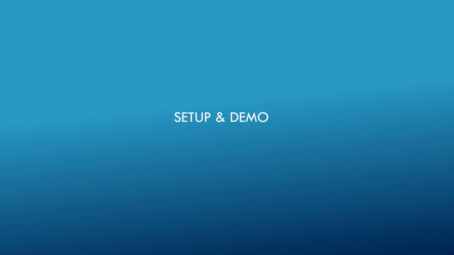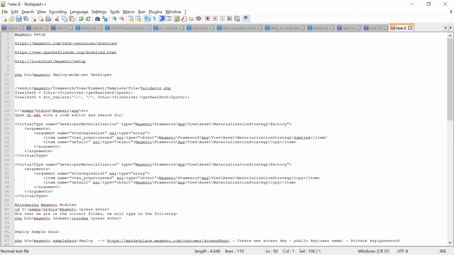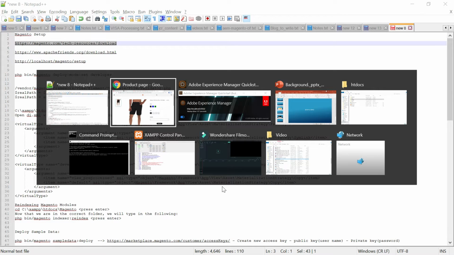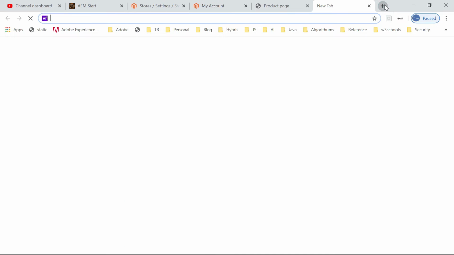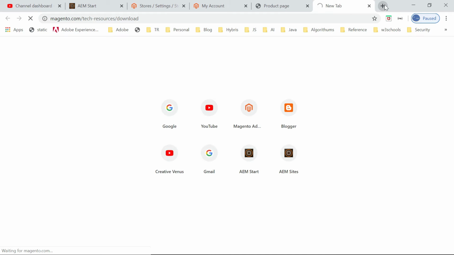Okay, as a first step, we need to set up the Magento 2.3.3 version. The Magento server can be downloaded from this URL. I'm going to install it without the sample data. Maybe later, if required, I will install it.